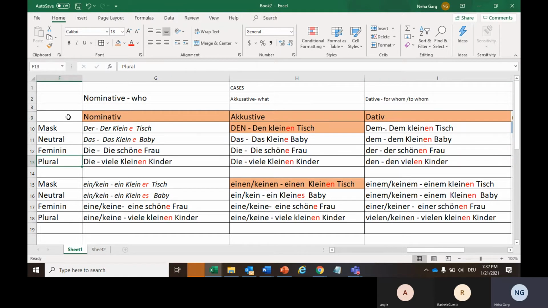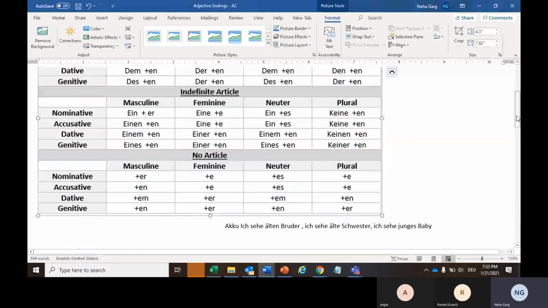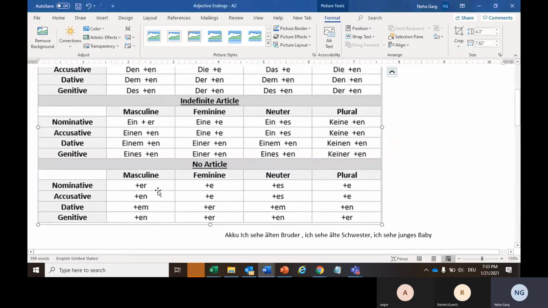So the no article case is pretty simple and straightforward, because we don't have any article, bestimmt or unbestimmt, to define or declare the gender or the case of the noun. So we will do it with the help of the adjective only. And how will we do it? By adding these endings, taken from our articles. So this is the simplest one to learn. Just see what is happening here.